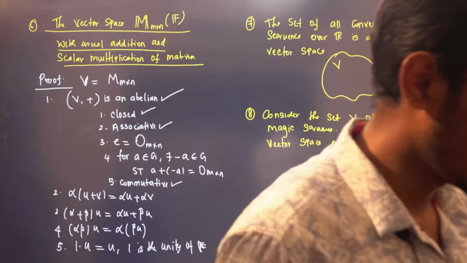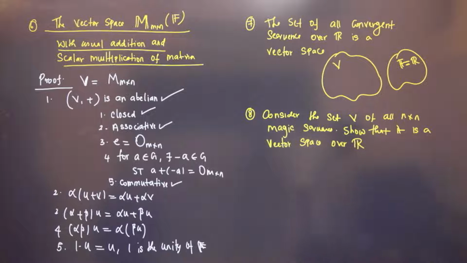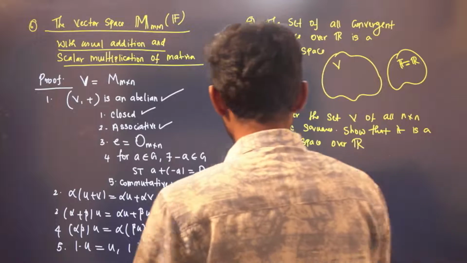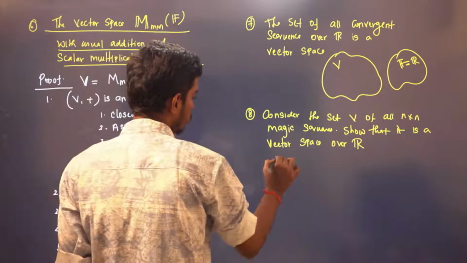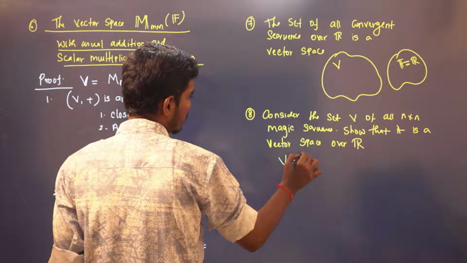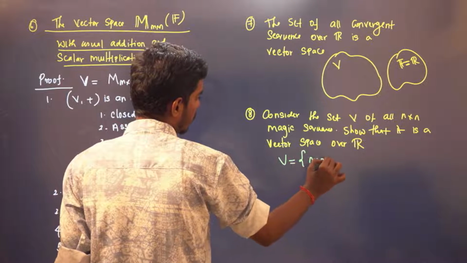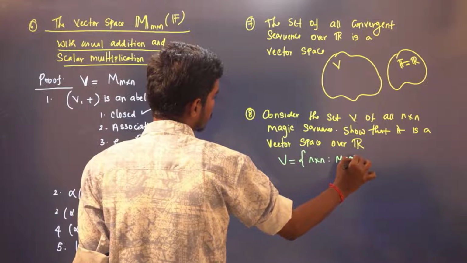You know what is a magic square, right? The sum of rows, sum of columns, sum of diagonals, everything should be equal to the same. So V consists of all those n cross n magic squares.